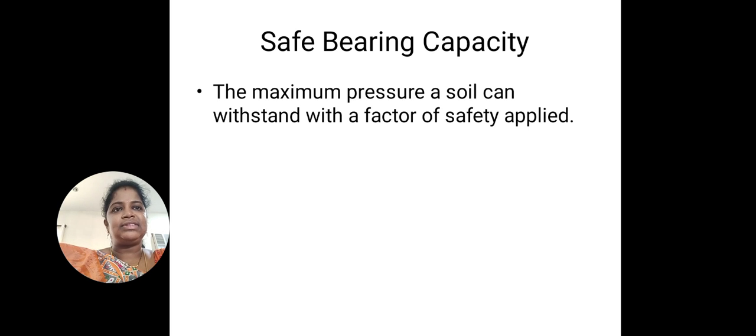Next thing is safe bearing capacity. The maximum pressure a soil can withstand with a factor of safety applied. So after applying the factor of safety, how much pressure can the soil bear? That can be considered as safe bearing capacity.